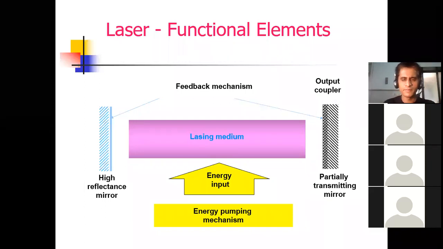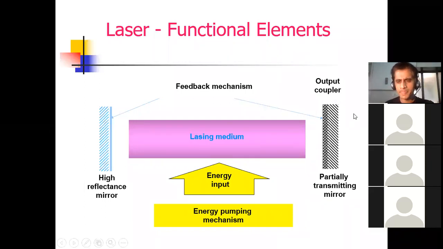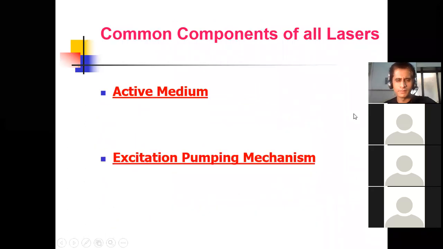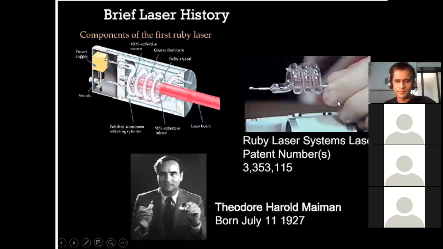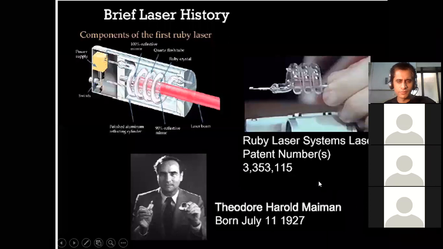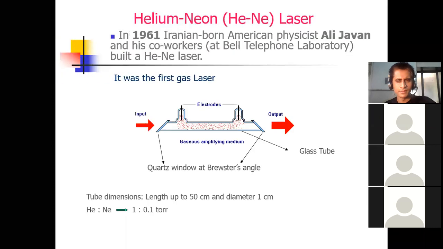Okay, next, see active media. This is the Ruby laser. This is the patent number for this Ruby laser, invented by the scientist Maiman. Then helium neon.